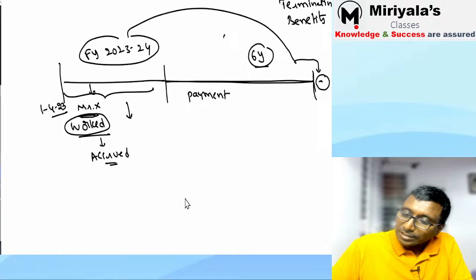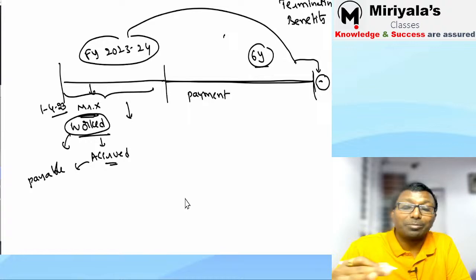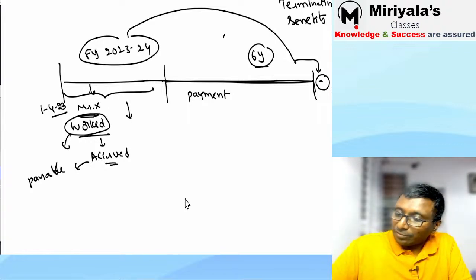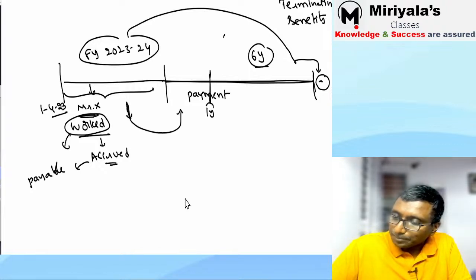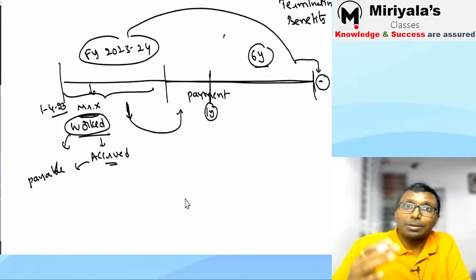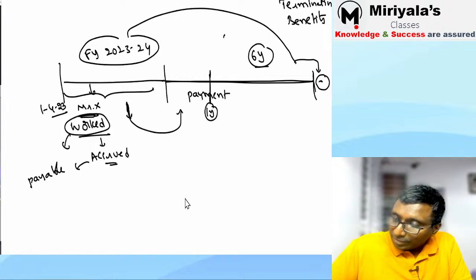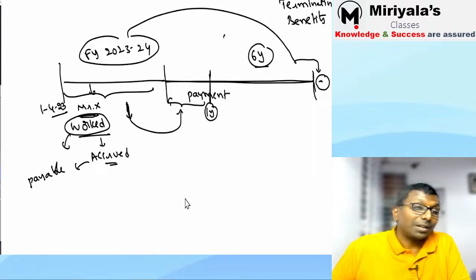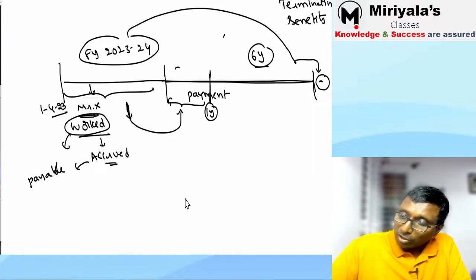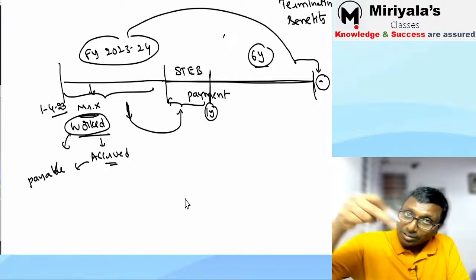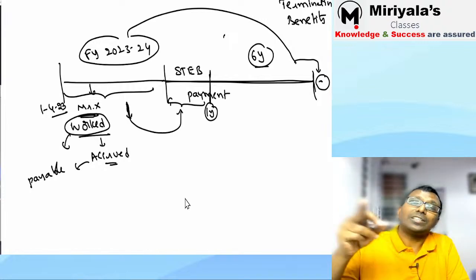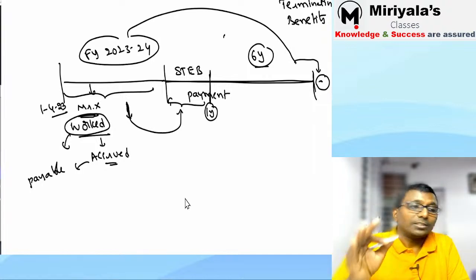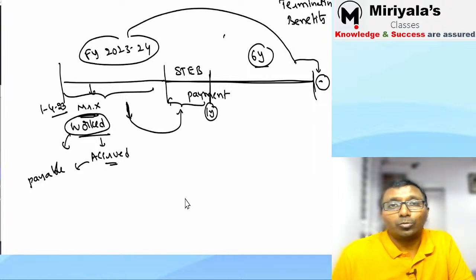So what are you supposed to do? You are going to recognize the payable in the current financial year itself. Now listen to me, he worked in the current financial year. If he is going to be paid within 1 year, 1 year from the balance sheet date, if it is expected to be paid within 1 year of the balance sheet date, then it is called a short term employee benefit. He worked in 23-24, and if it is expected to be paid in 24-25, then it is called short term employee benefits.